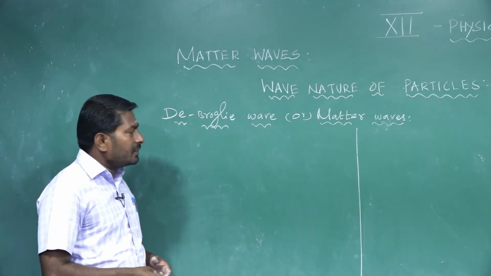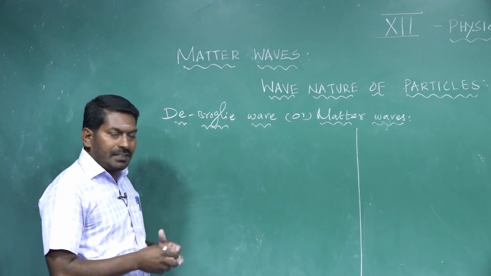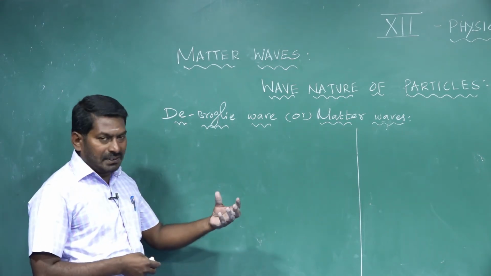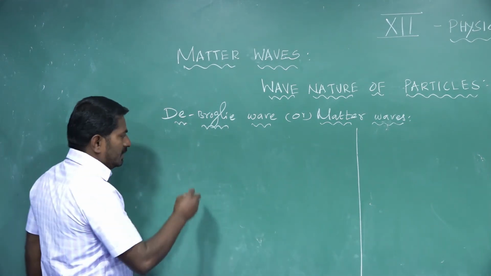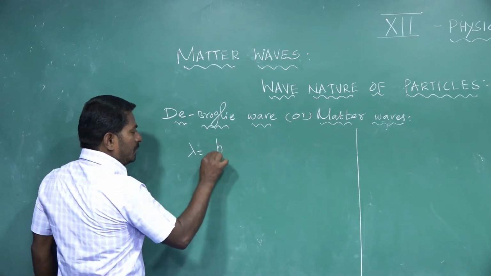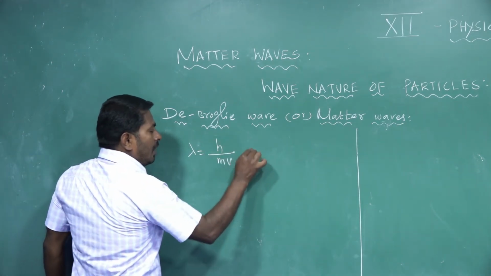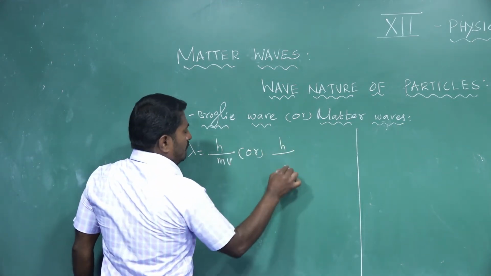So, dear students, we finished the expression to represent the wavelength of matter waves: lambda is equal to h divided by mv, or h divided by p.